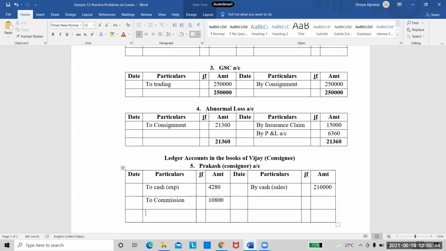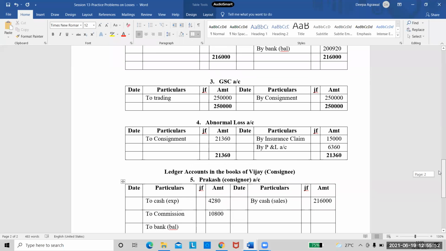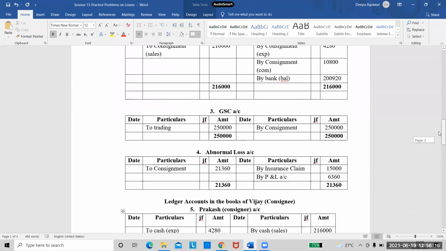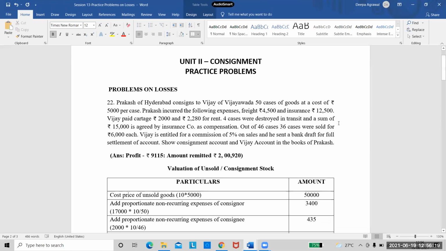The next entry for balancing the account and the amount is paid through bank. So I'll write here as through bank in brackets balance. And the balance amount was here 2,920. That's it. I'll put the totals on both the sides and my account will be completed. So we are done with the problem, right? We have completed valuations and we have also completed all the ledger accounts.